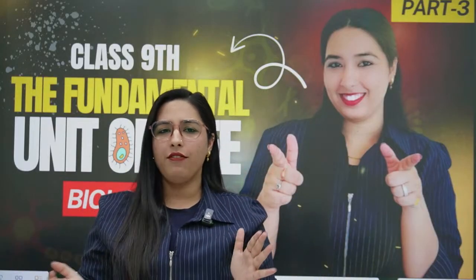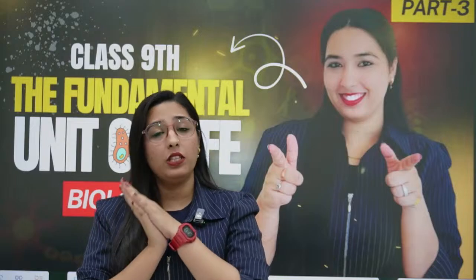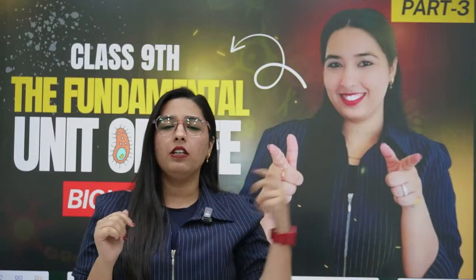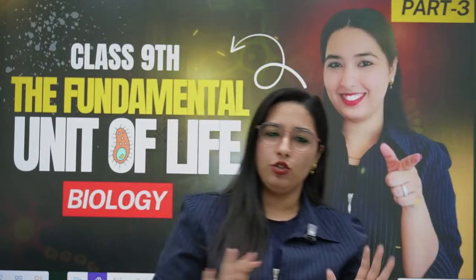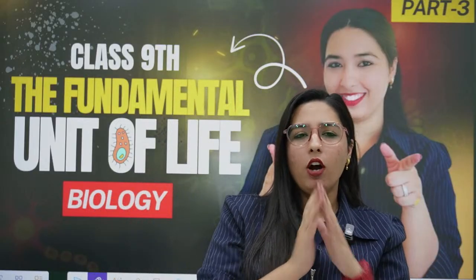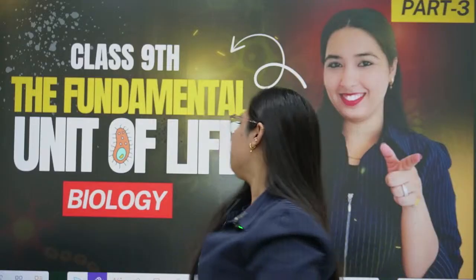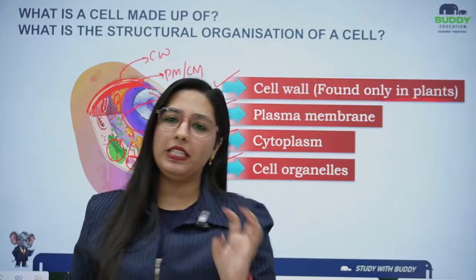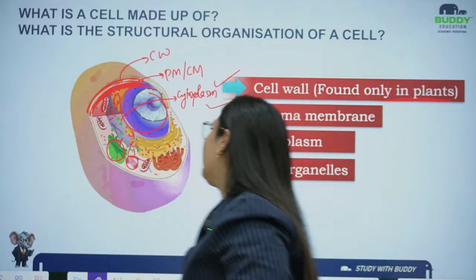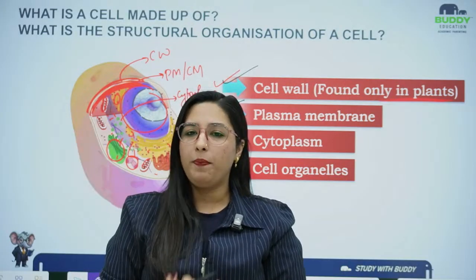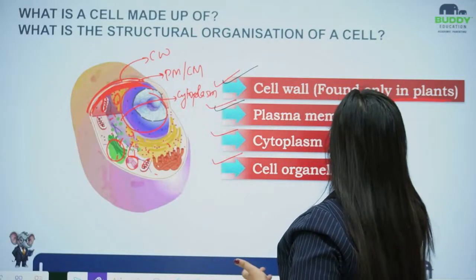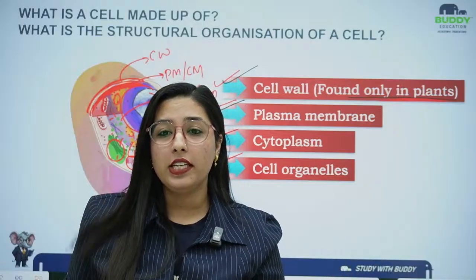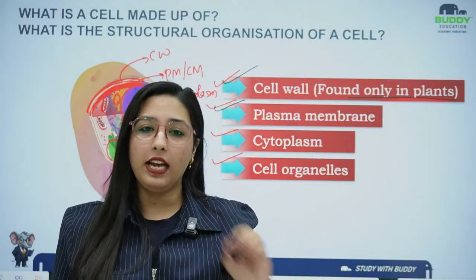So far we have studied about the cell. What is a cell, where the cell is derived from, what was the discovery, how the discovery happened, all their theories we have gone into. Then we have studied what a cell is composed of. As I have already told you, a cell is composed of basically 4 main important things. The cell wall is not part of all cells. As I have already written, it is found in plant cells, bacteria cells or fungi cells. It's not found in each and every cell.